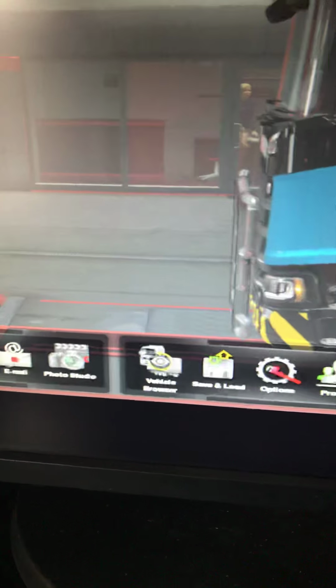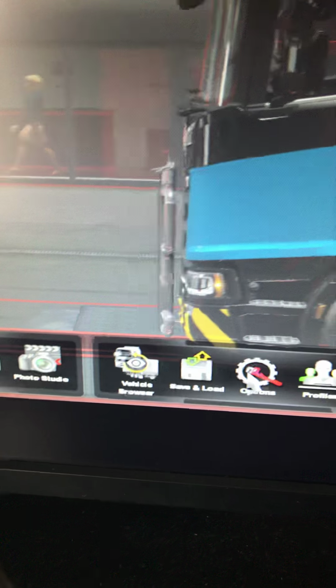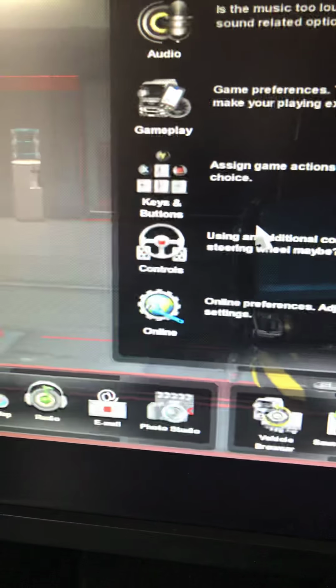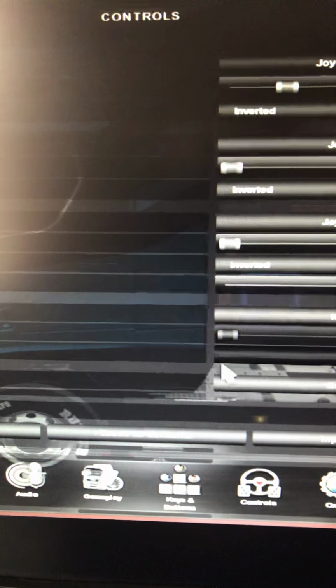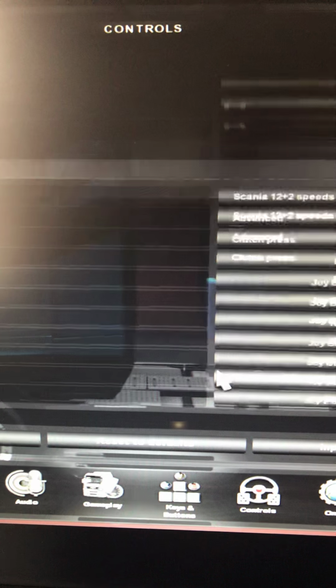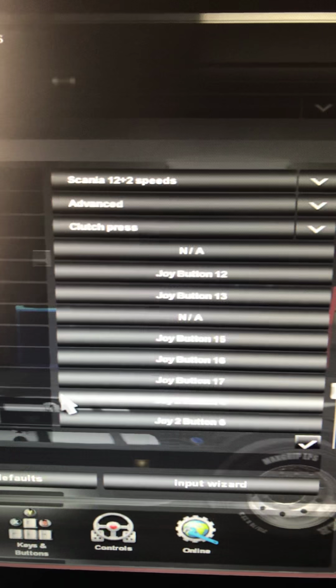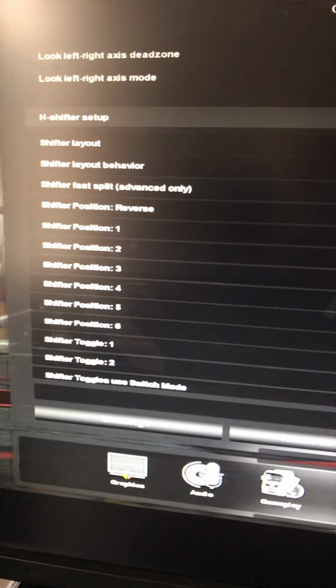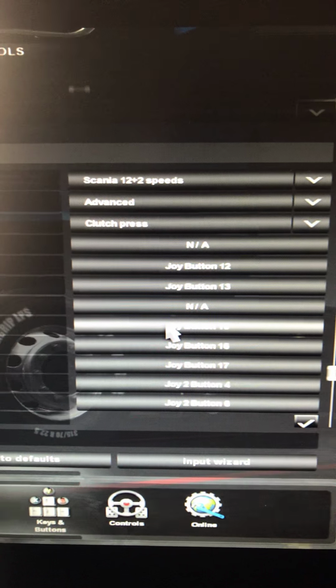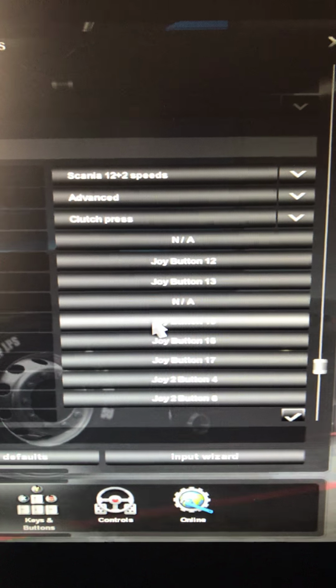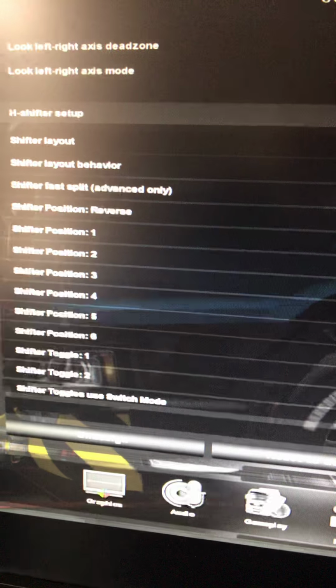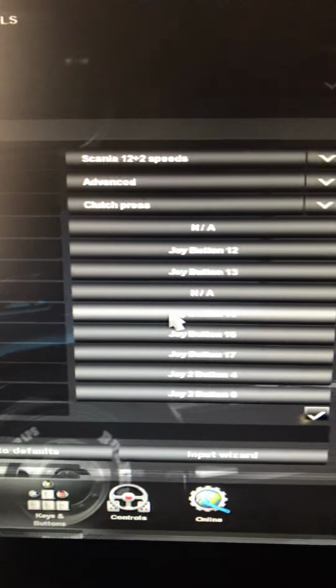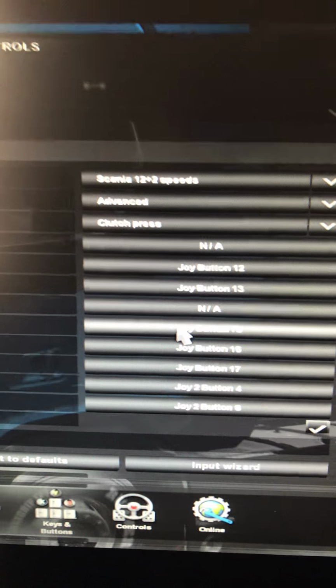Obviously, if you're watching this, you should know how to do this really, but you go to control. Okay, all the way down. I'm going to get my foot off that clutch. And you get to here, and this is where you start allocating your buttons, okay? Allocate your buttons. Lots of videos on how to set up the Almar stick shift adapter, but not many showing you the mapping.